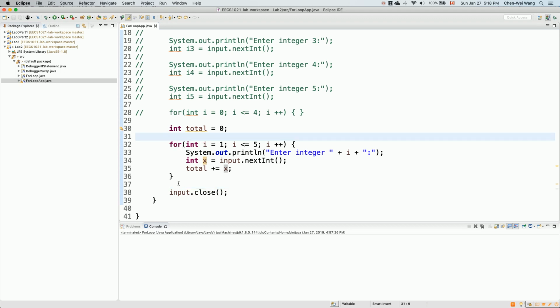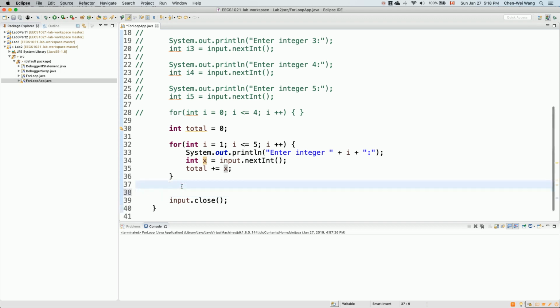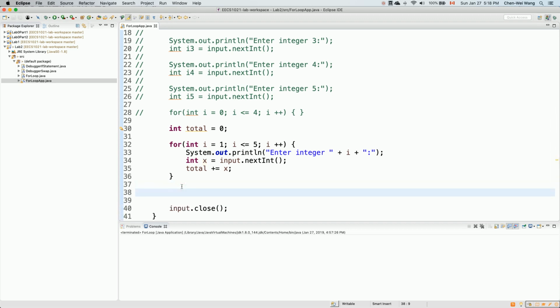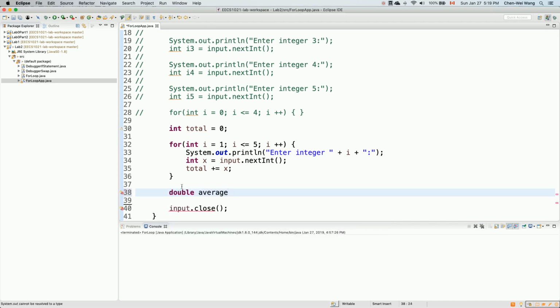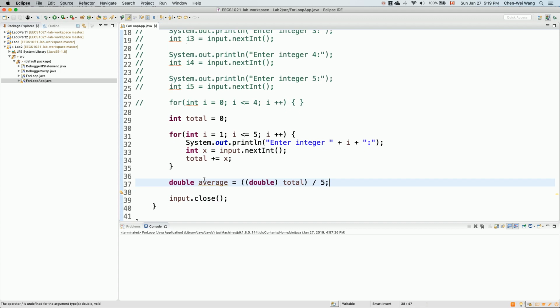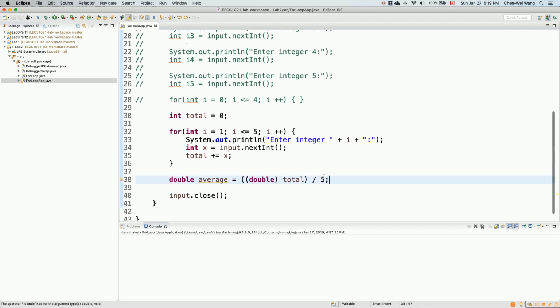Now over here, how do we calculate the average, right? We want to make sure you don't have integer divided by integer, which will only give you the quotient. So you want to do a cast. Let me just do this: double average is assigned to, so you can cast the total into a double. Let me be safe. I'm going to use parentheses to force the order of evaluation, and then divide by, in this case, 5, right? We got 5 integers. Okay, notice one thing. I'll let you think about it.